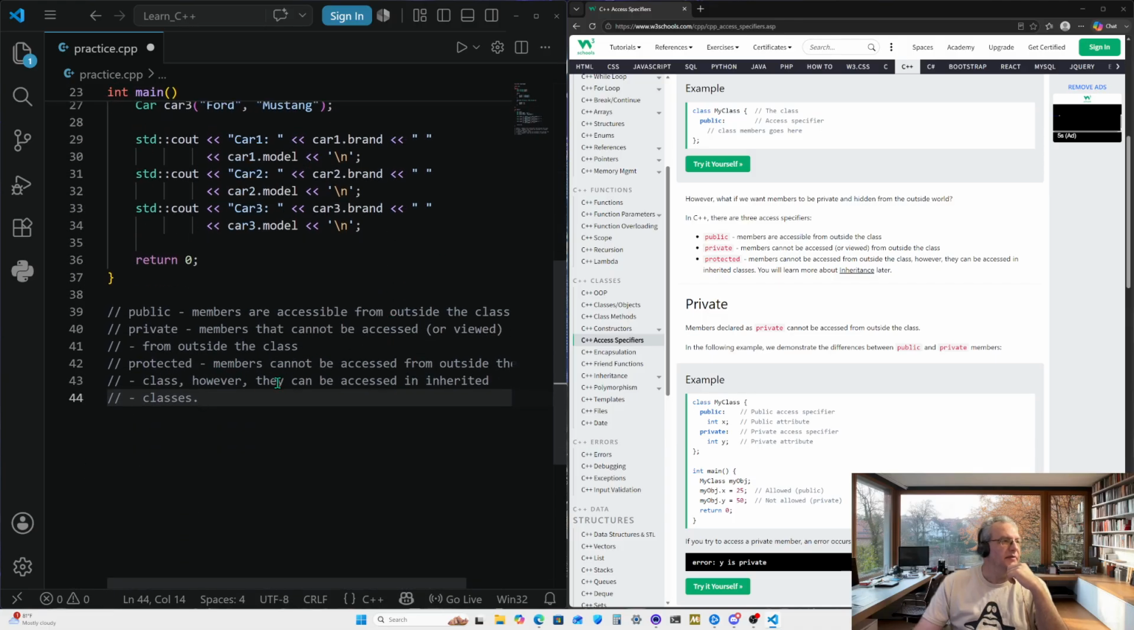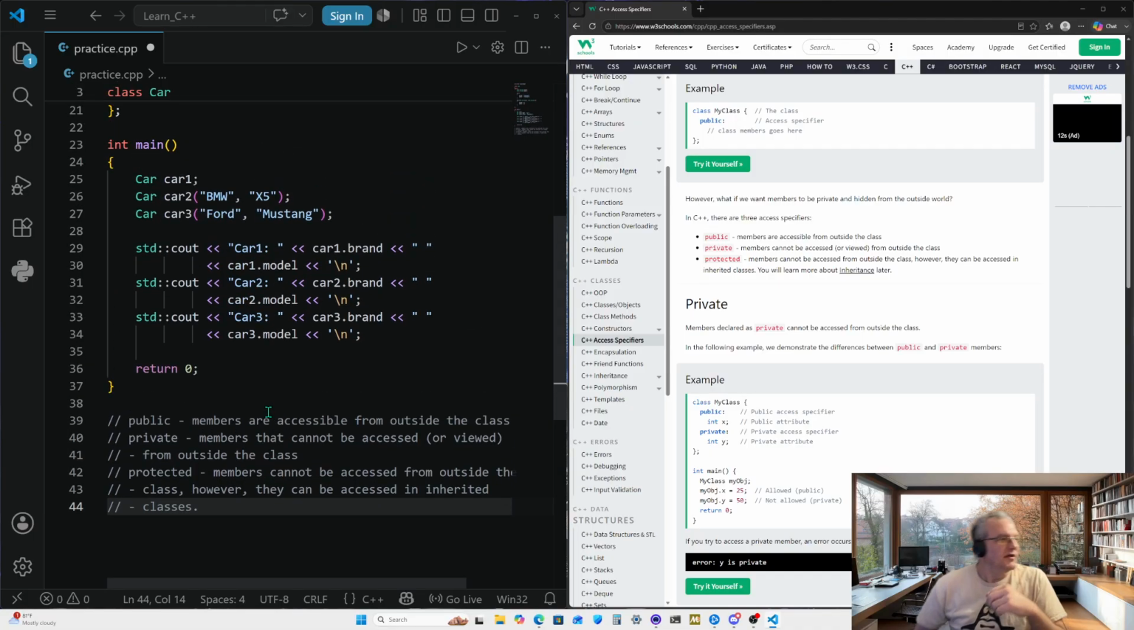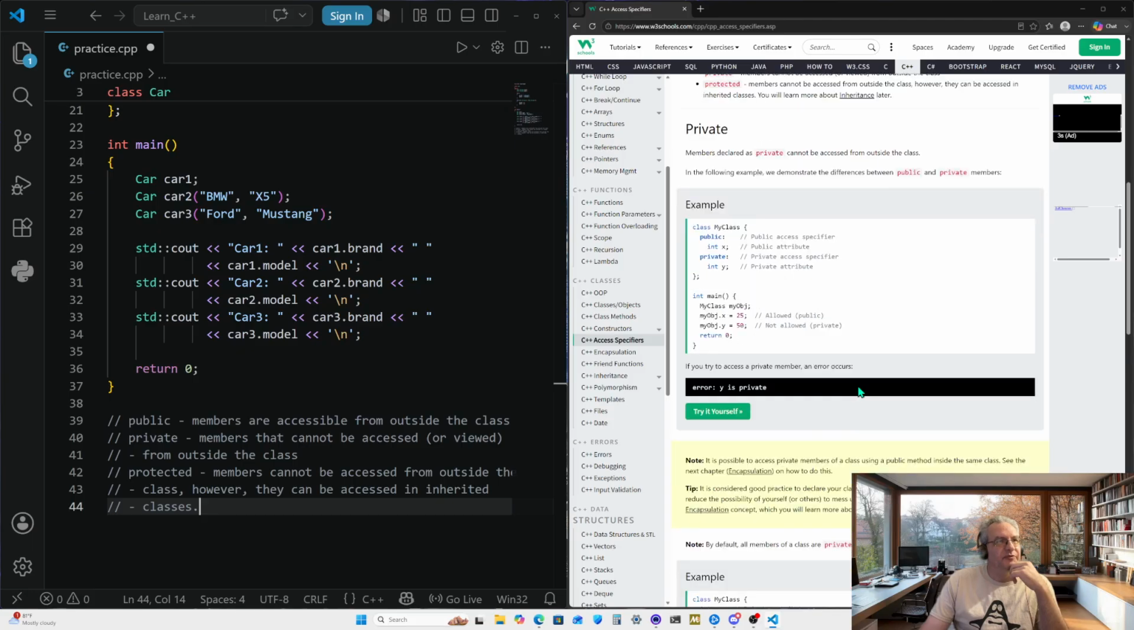Protected members cannot be accessed from outside the class. However, they can be accessed in inherited classes. Okay, so a little bit of a confusion there on that part. I'm sure we'll get to understanding that a little bit better. Let's keep moving forward so we can try to understand that.